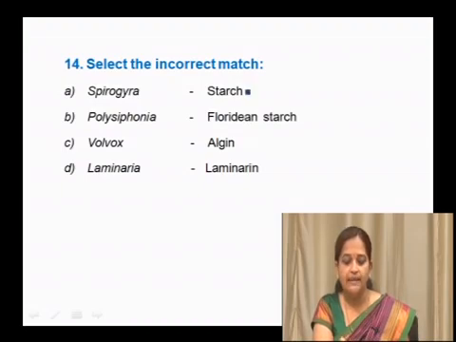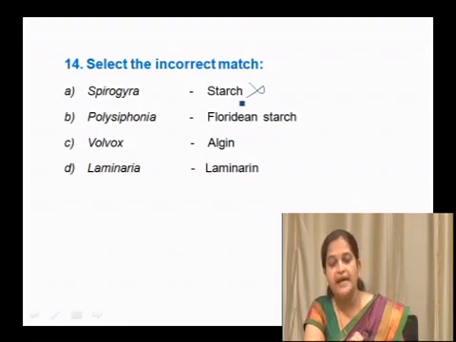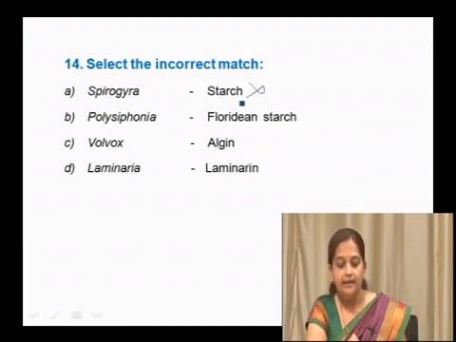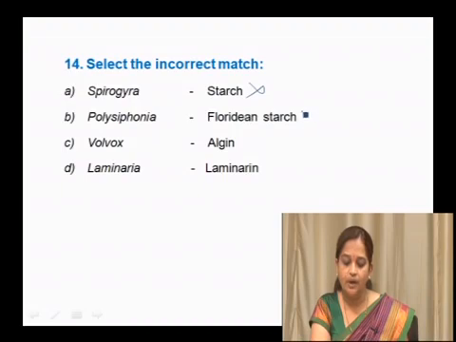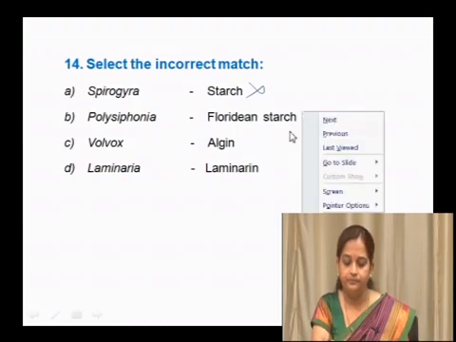So, it is a correct match, not an incorrect match. So, this option is wrong. Polysiphonia is an example of red algae. Red algae store food in the form of Floridean starch. So, this is also a wrong option.